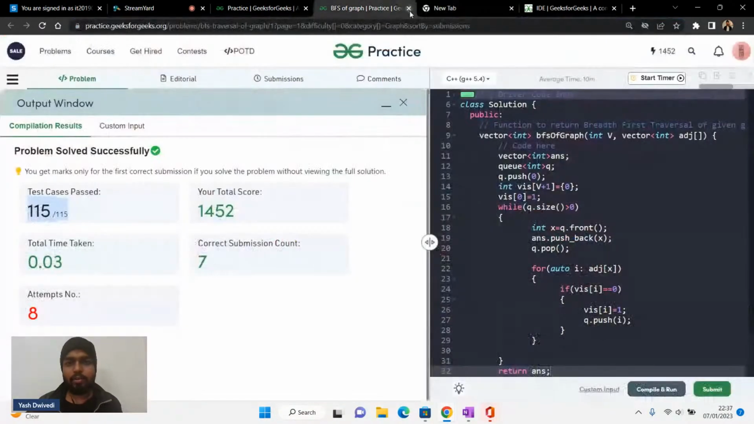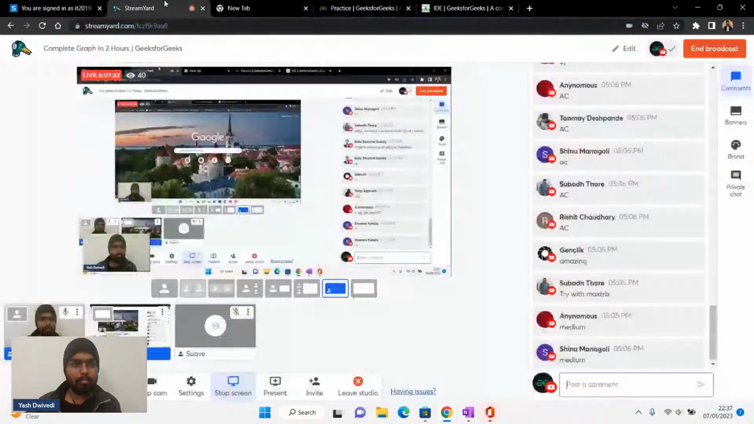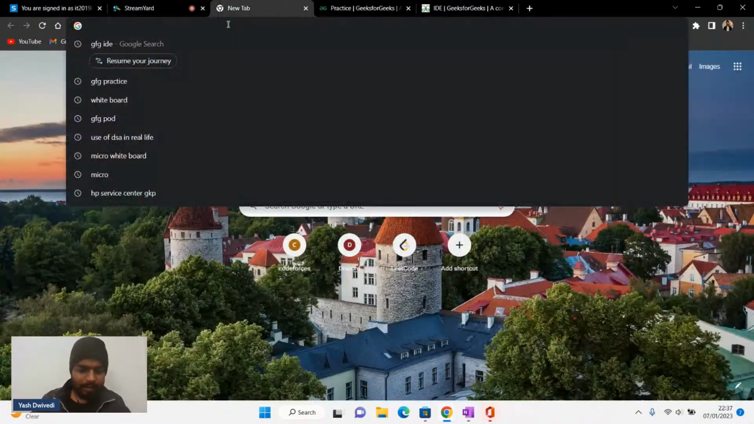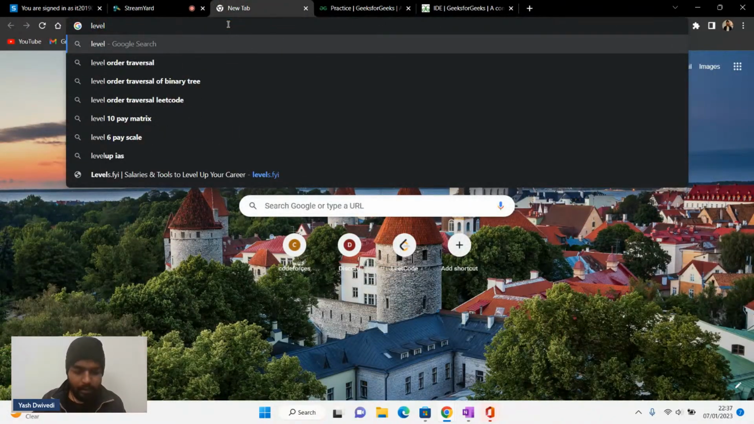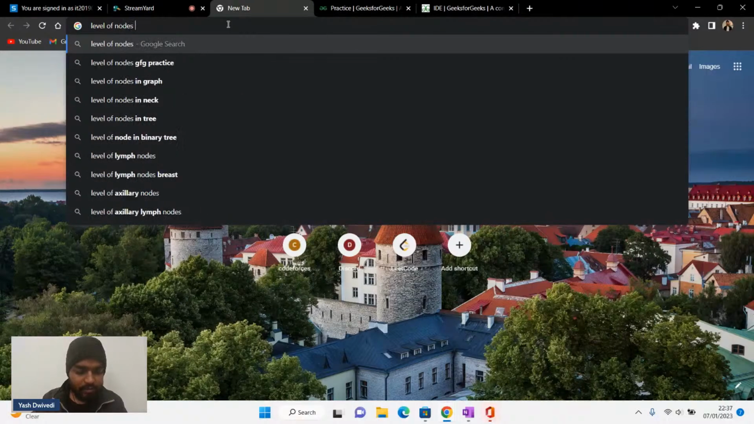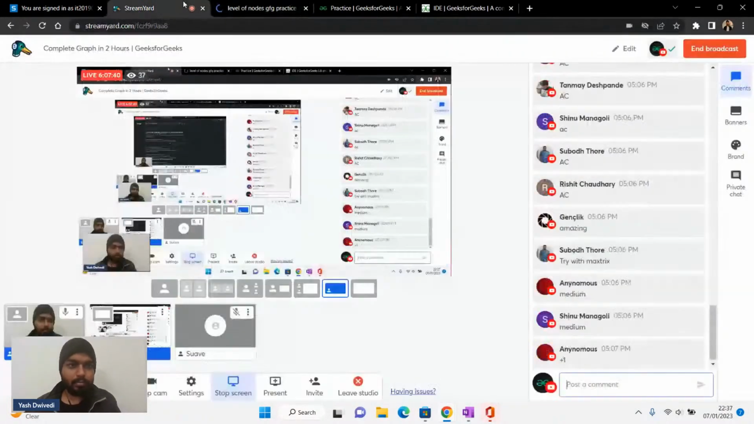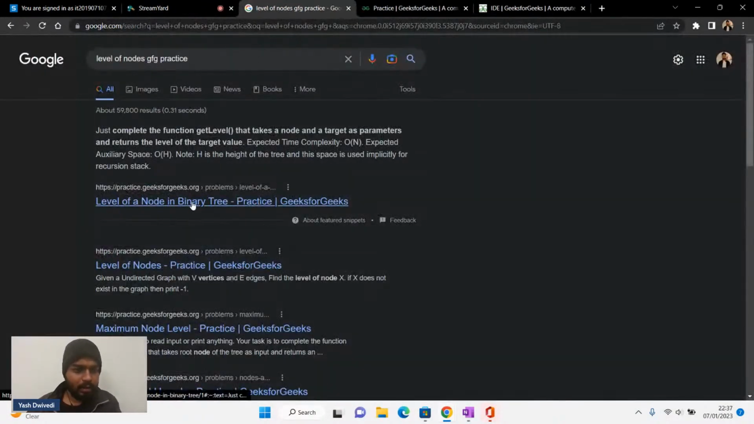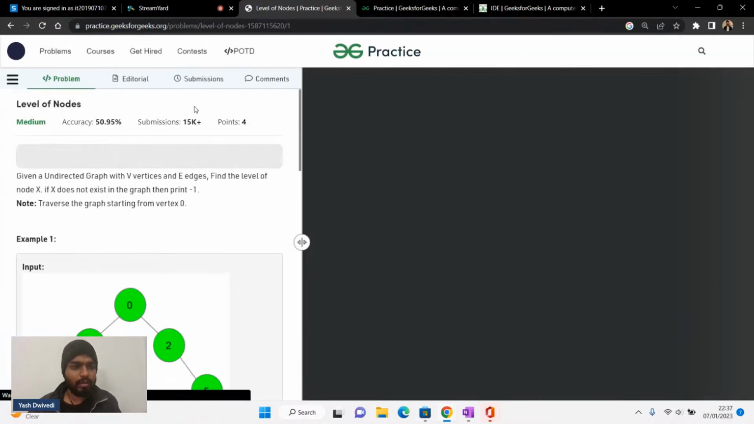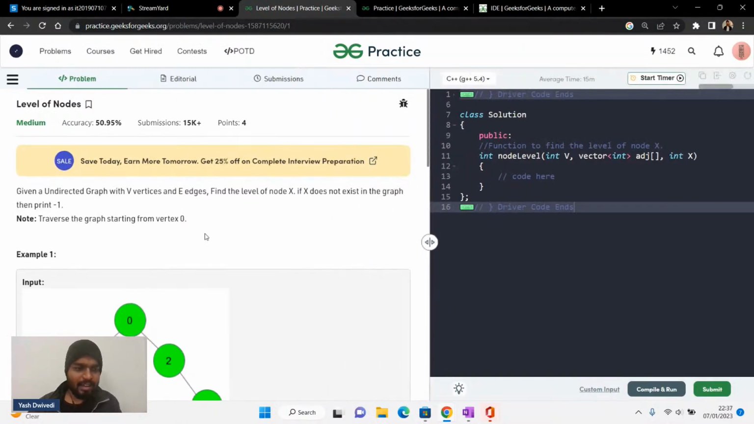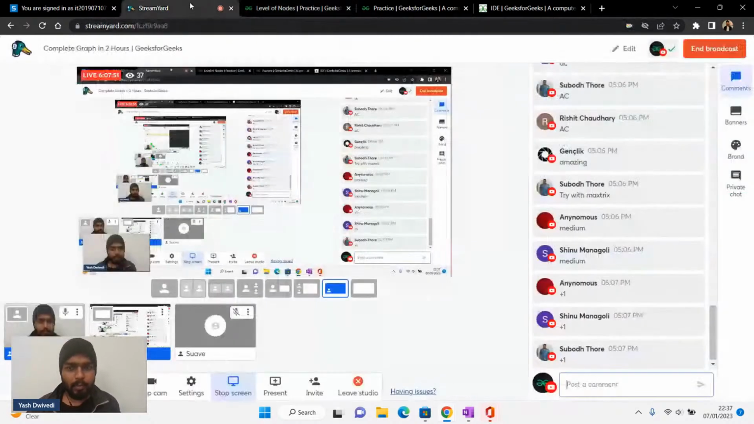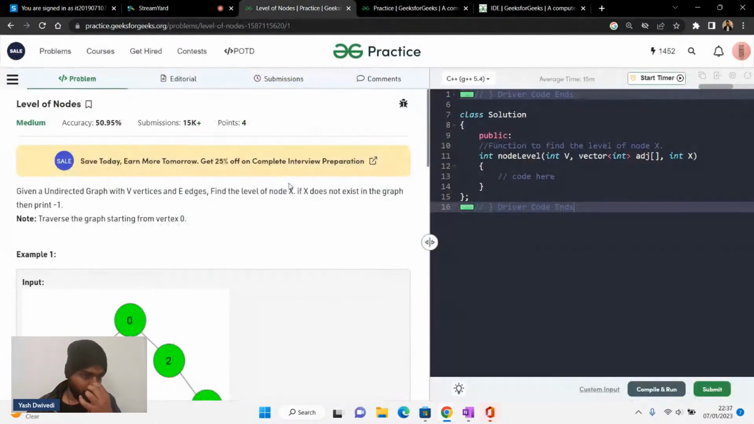All right. Now let's do one more basic problem. It's not that basic, but it will still help you to level up. Level of nodes. Let's write GFG practice. All right. So let's open this one and have a look at this particular problem. Now let's see what the problem actually says.